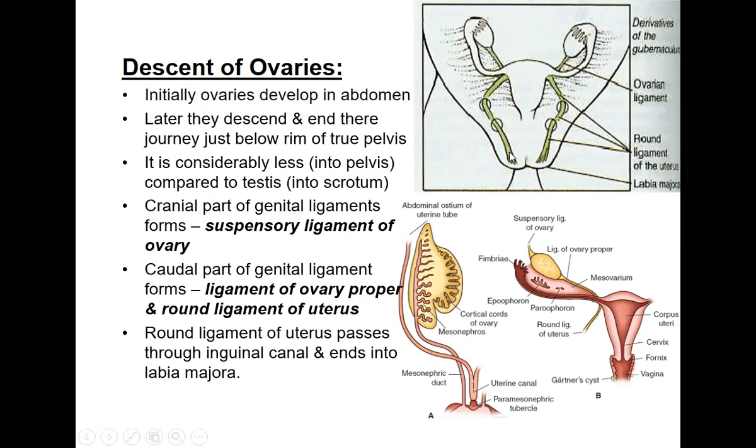If you see here, this is the labia majora, and here this is the same round ligament. It is entering into the inguinal canal. The inguinal canal, in case of the female, will contain this round ligament, and it will go all the way up to the labia majora.